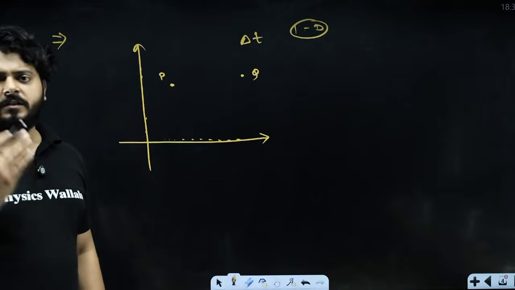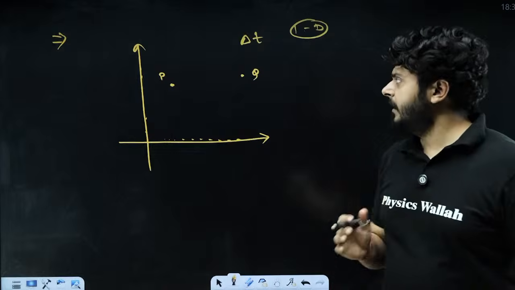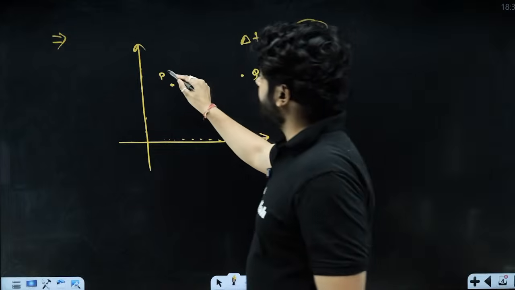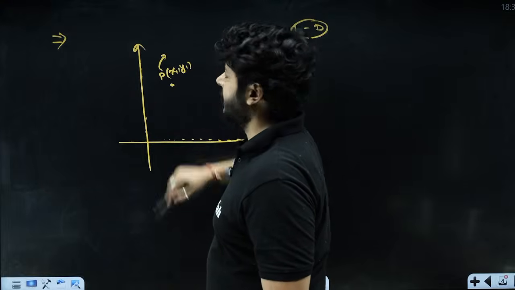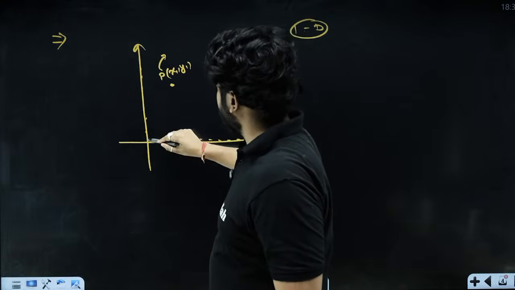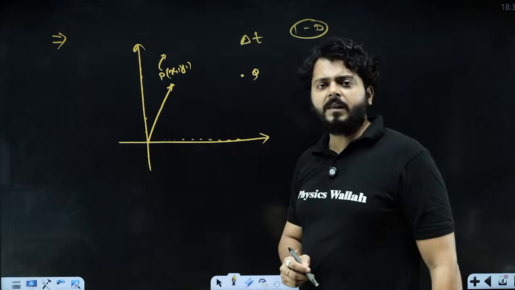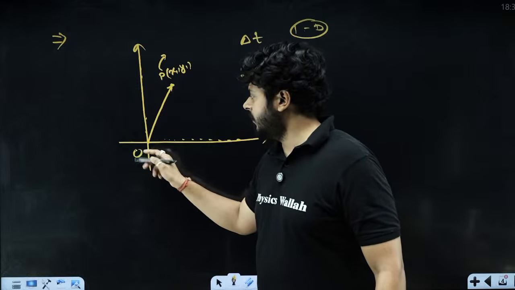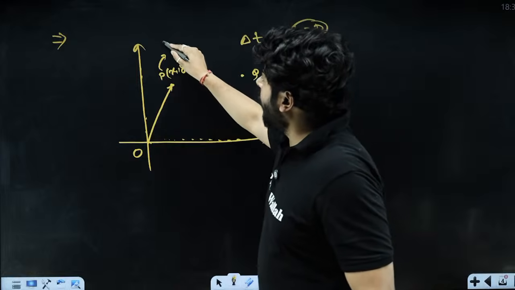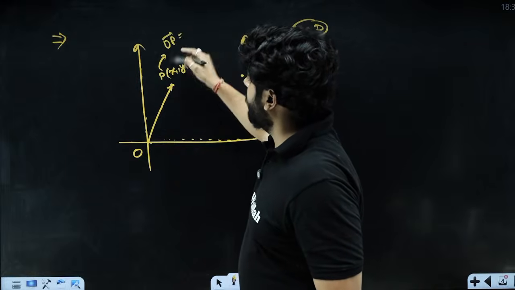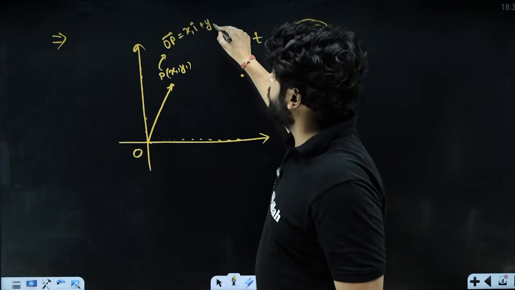In the previous sessions, we have understood there is a thing called position vector. In the space, if there is a coordinate of a point x1, y1, then the position vector of that particular point is this vector. This vector tells us about the entire idea with respect to a certain reference point O, what is the location of that point? For example, OP vector is the position vector over here for the point P. It is going to be x1 i cap plus y1 j cap.